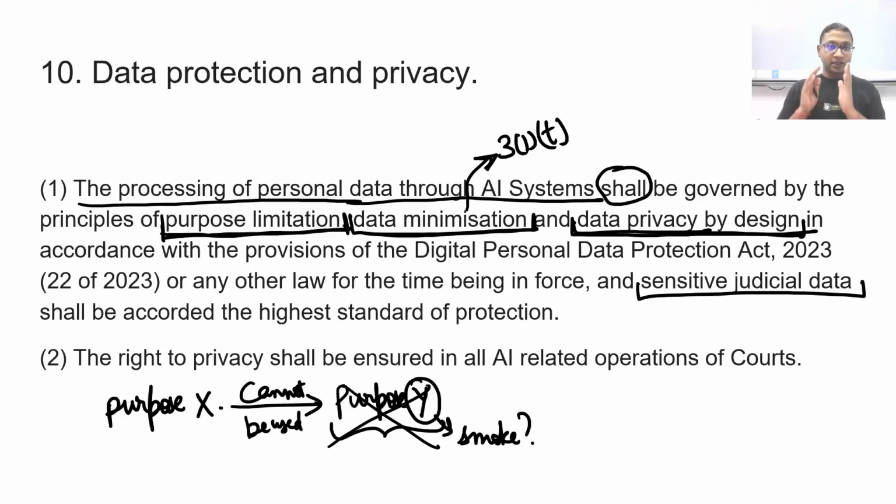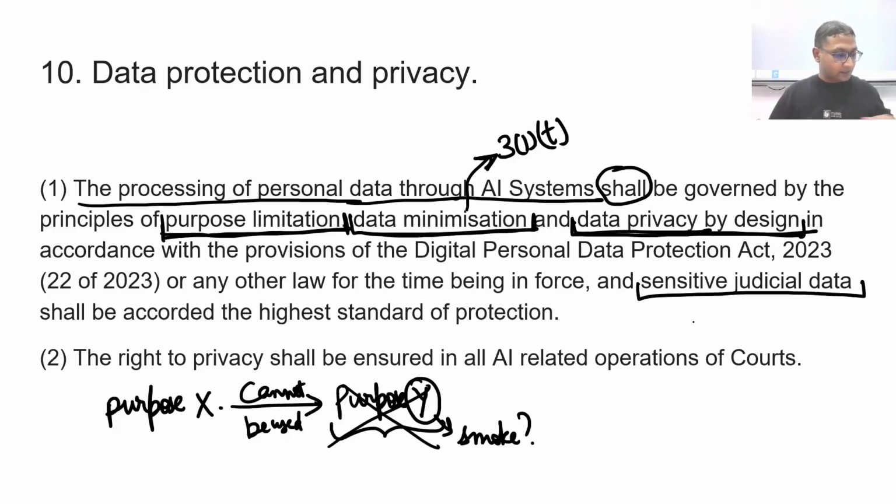No. Here it says the principle governs data privacy by design, so whenever there is a question of that kind, it has to be shown that data privacy was considered in the design itself, in accordance with the principles of the DPDP Act or any other law for the time being in force.